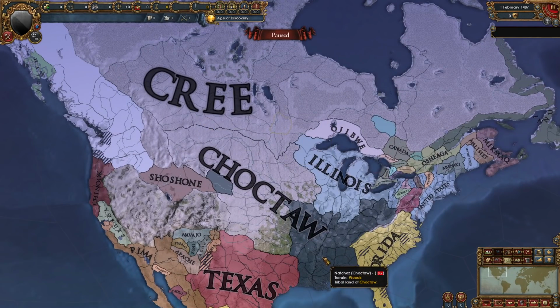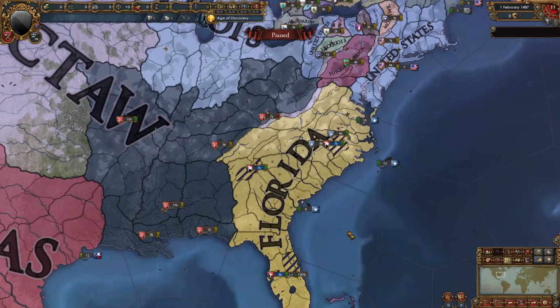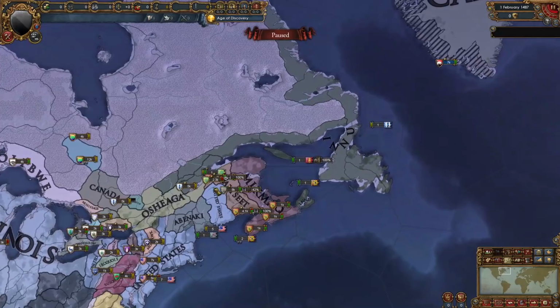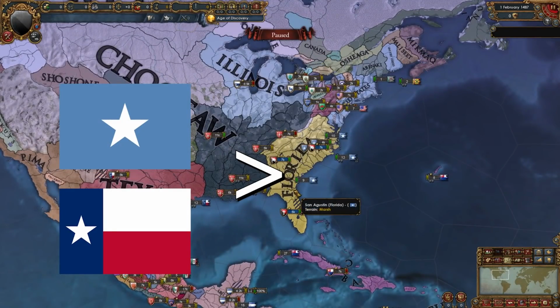I don't think it's a bug since Choctaw still exists. Florida is doing Florida man stuff. Illinois lost 2 wars to Choctaw. The United States blew up, and so did Canada. Florida and Texas greater than the US?